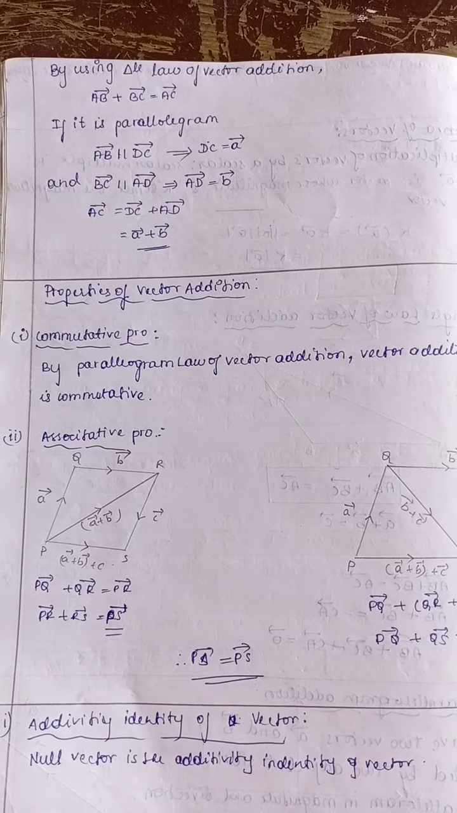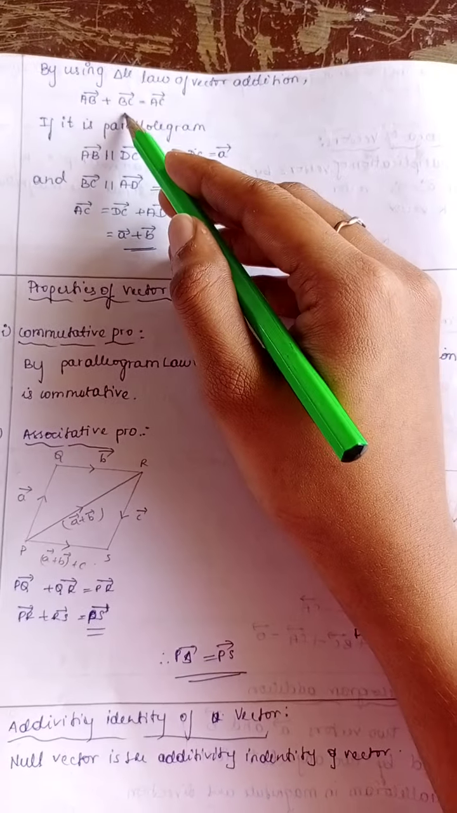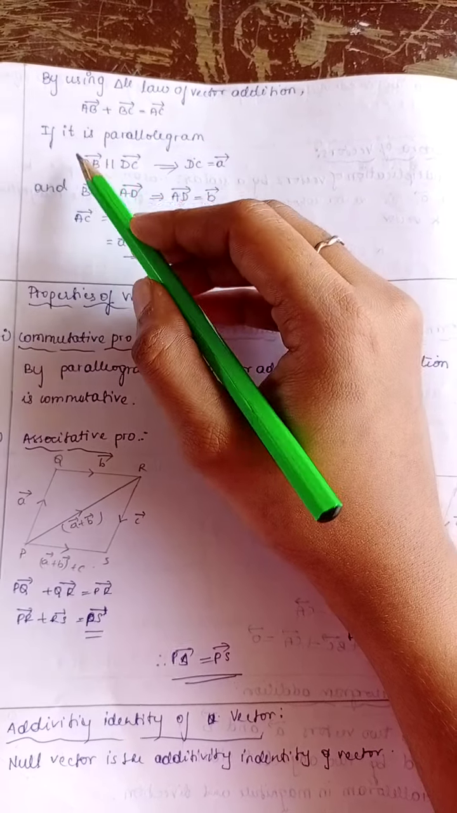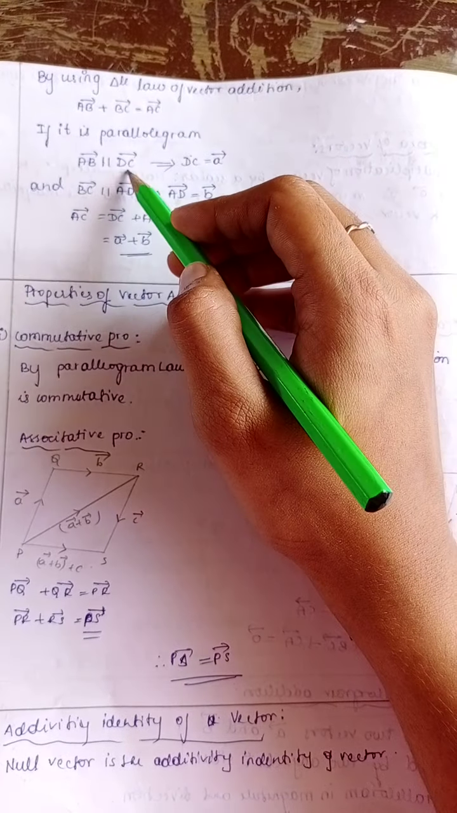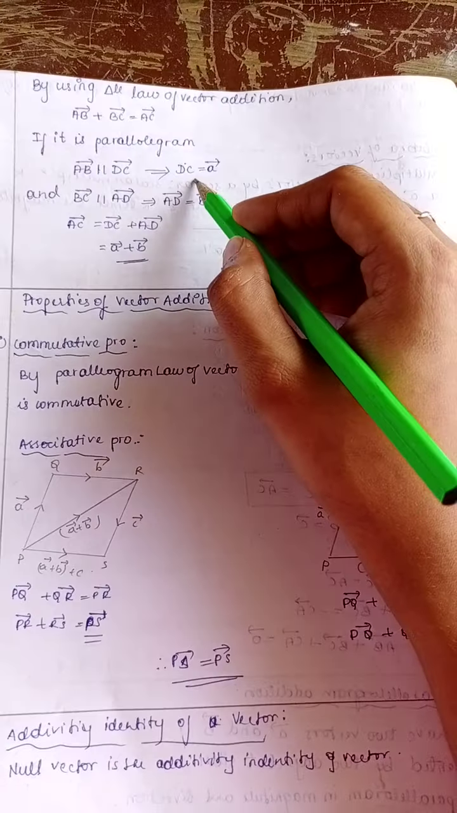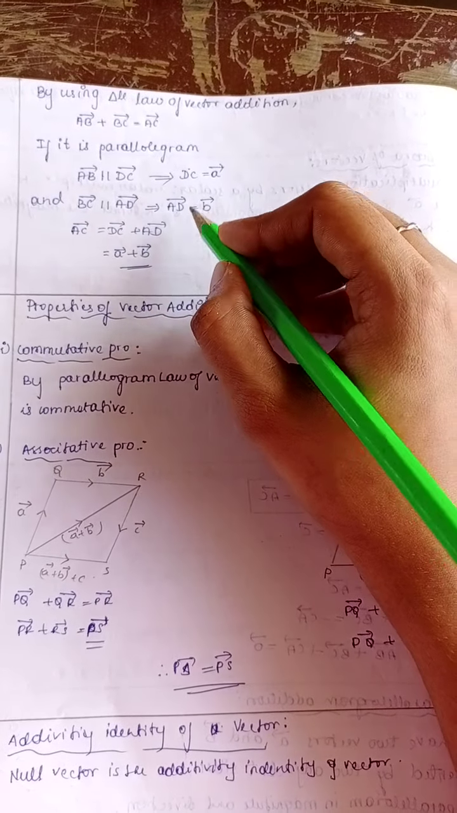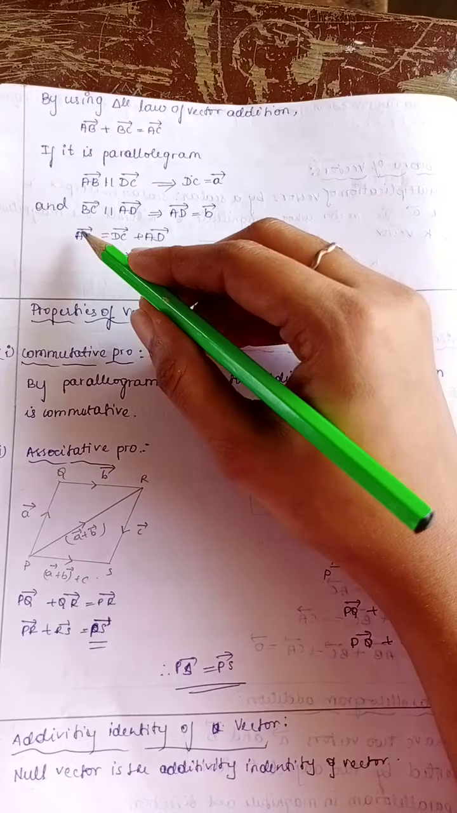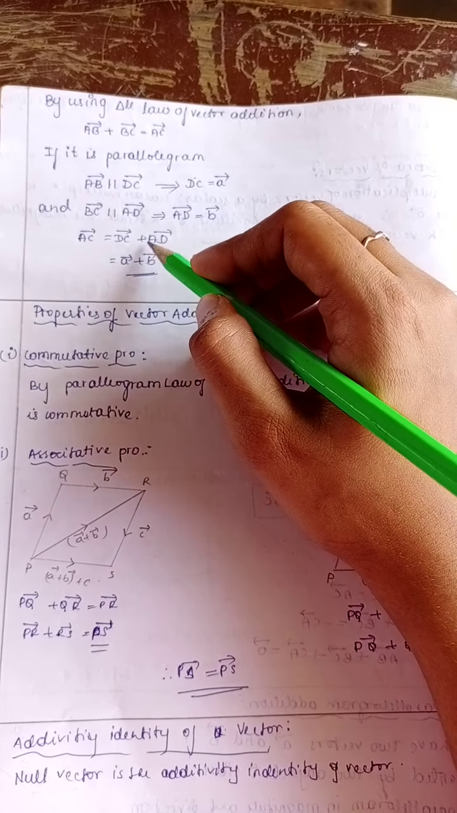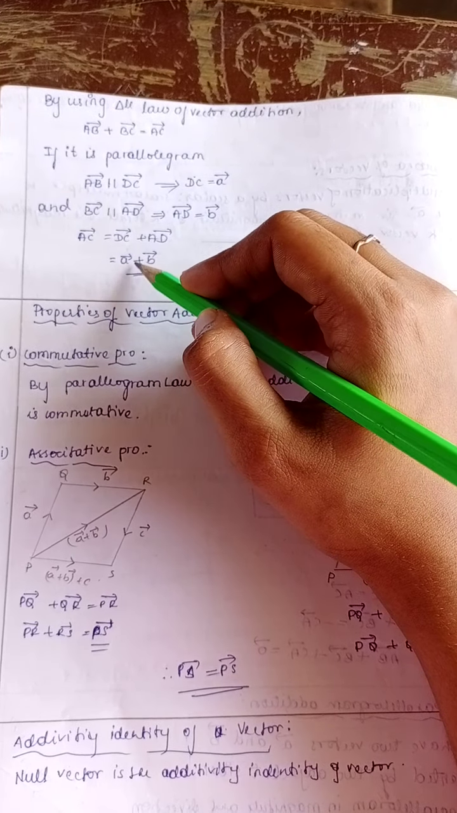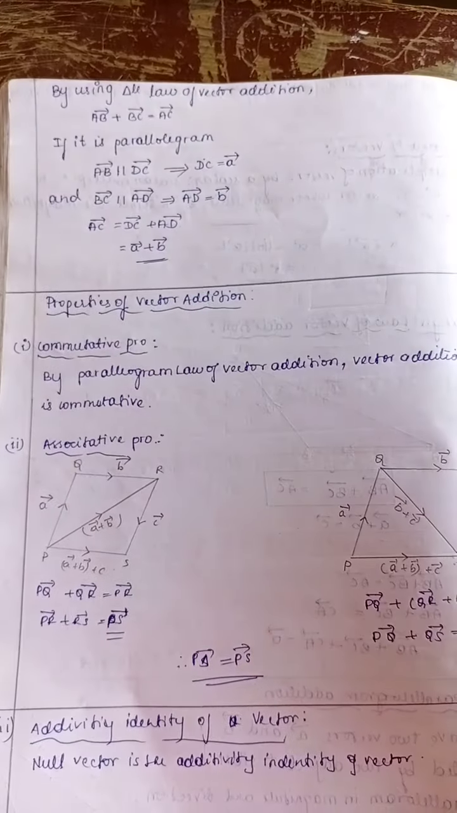Using the triangle law of vector addition, we know that AB plus BC is equal to AC. So, if in the parallelogram AB is parallel to DC, that implies DC is equal to vector A. BC is parallel to AD, so AD is equal to vector B. So, AC is equal to DC plus AD, that is equal to A plus B.